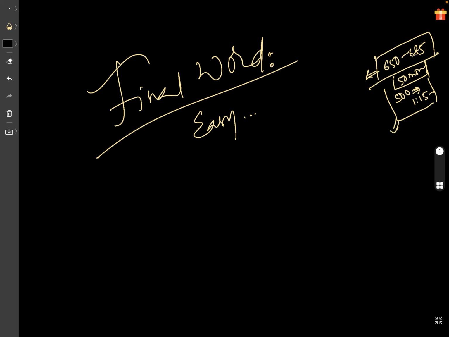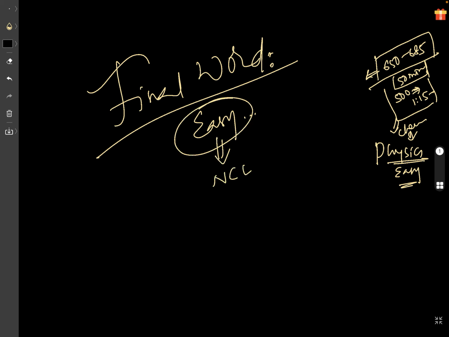Then they came to chemistry. Chemistry also took some time, and surprisingly, physics was very easy. Physics easy, sir, but we didn't get time to complete physics. That was the final word. From the chemistry point of view, NCERT, NCERT, NCERT.